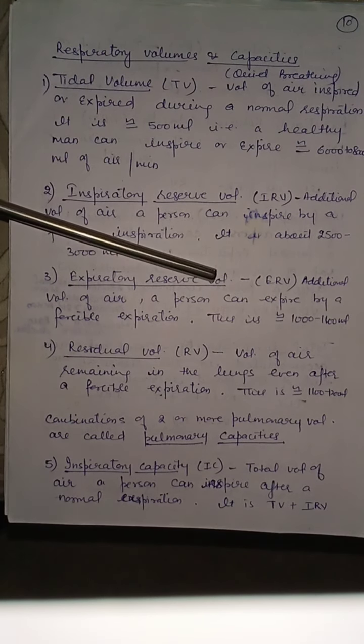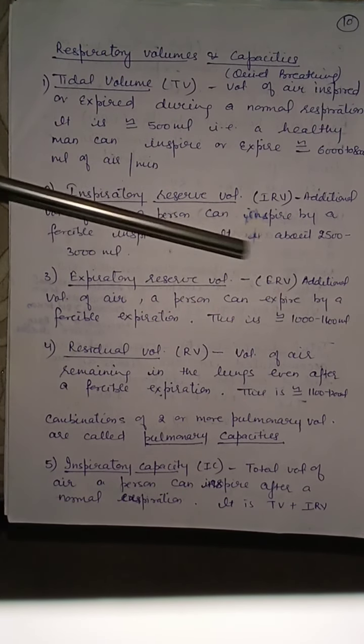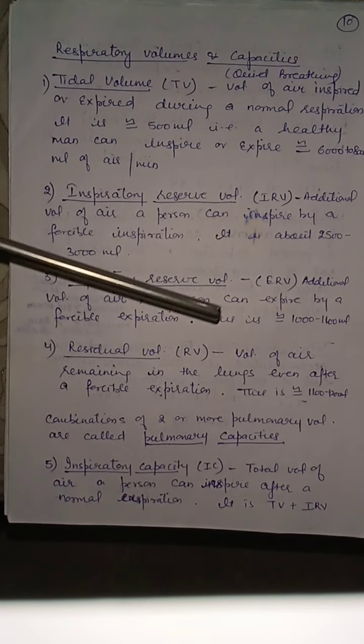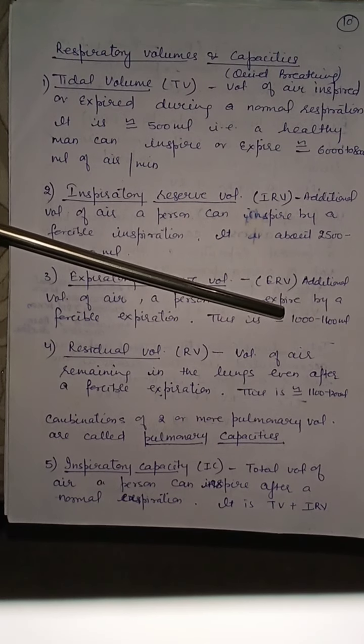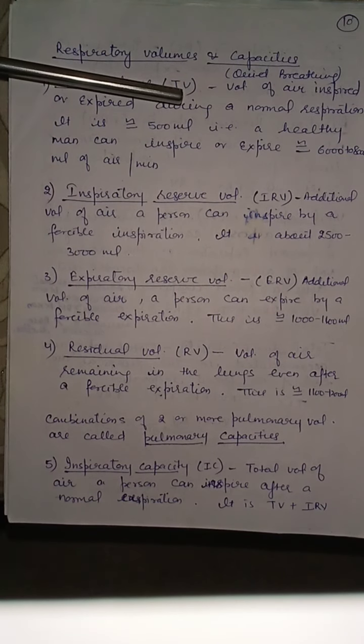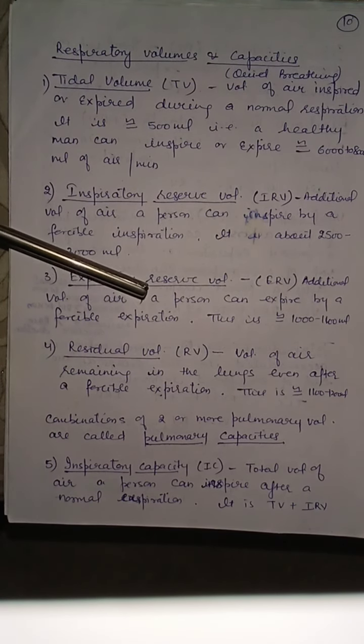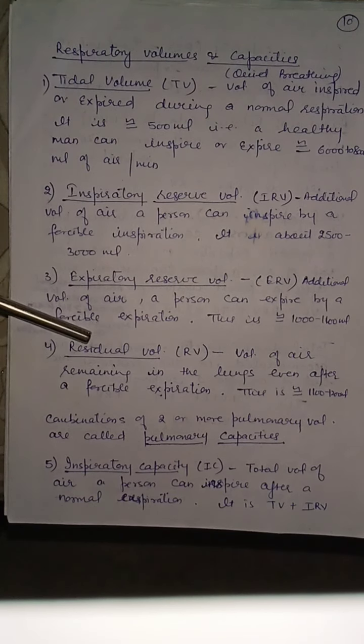Expiratory reserve volume, ERV. Additional volume of air a person can expire by a forcible expiration. It is about 1000 to 1100 ml.